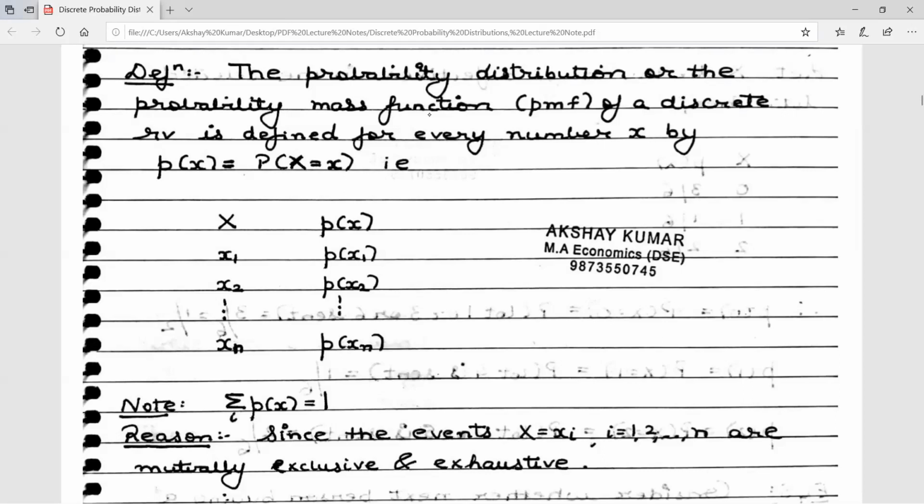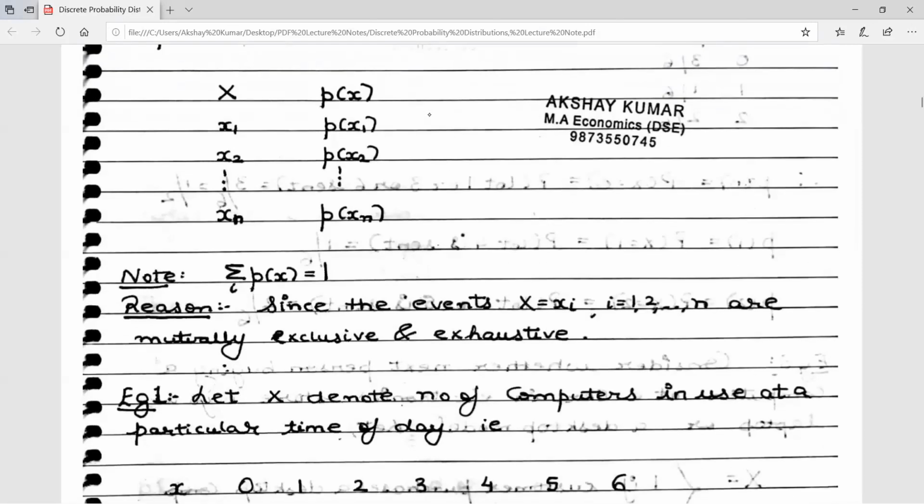Two events are said to be mutually exclusive if they have nothing in common, no intersection. And two events are said to be mutually exhaustive if they cover up the whole sample space. So since the events are mutually exclusive and exhaustive, the sum of the probabilities will exactly be equal to 1. Okay.